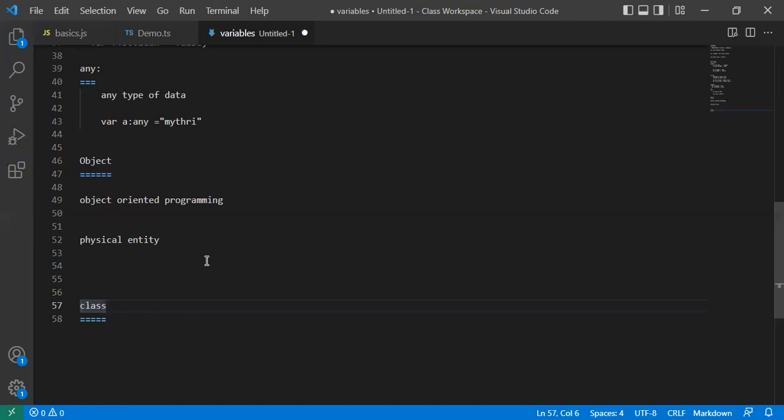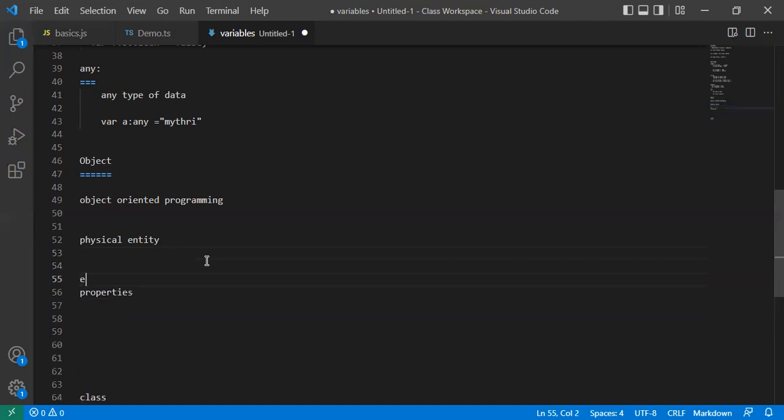The class is going to be discussed with the help of objects and object references, so forget about the class now. The object is a physical, real-world entity, and the object contains properties.